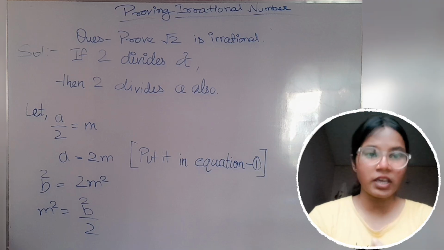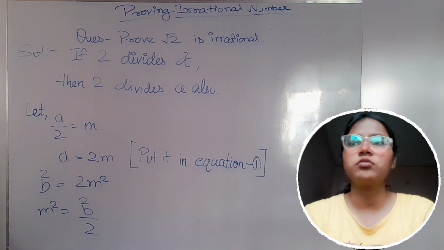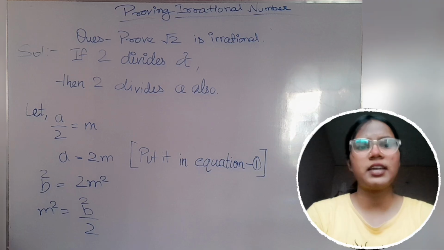So we are letting it be x, y, z, whatever.